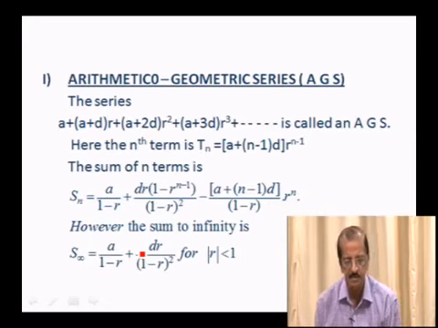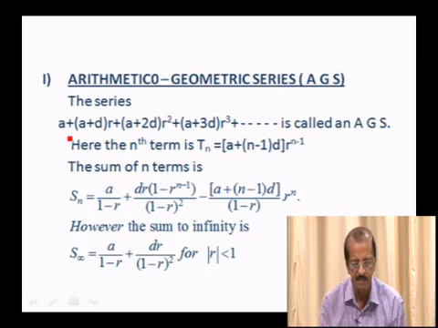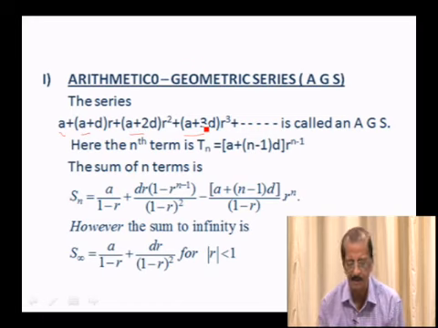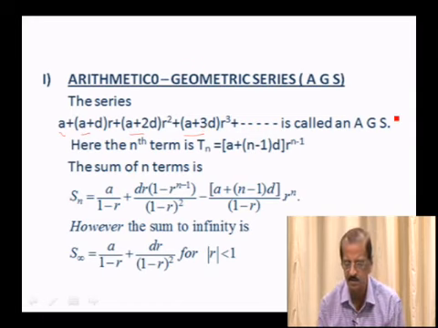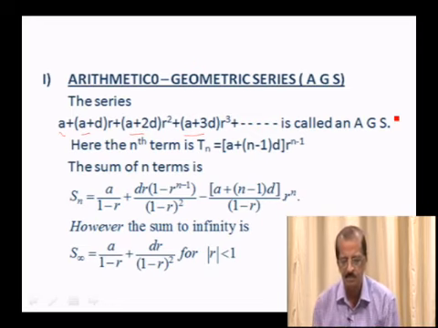Arithmetico-geometric series. So let us discuss the arithmetico-geometric series. Here the terms are a plus d into r, a plus 2d into r square, a plus 3d into r cube. The first terms a plus d, a plus 2d, a plus 3d, etc. are in AP. The 1, r, r square, r cube, etc. are in GP. Therefore it is called an arithmetico-geometric series.